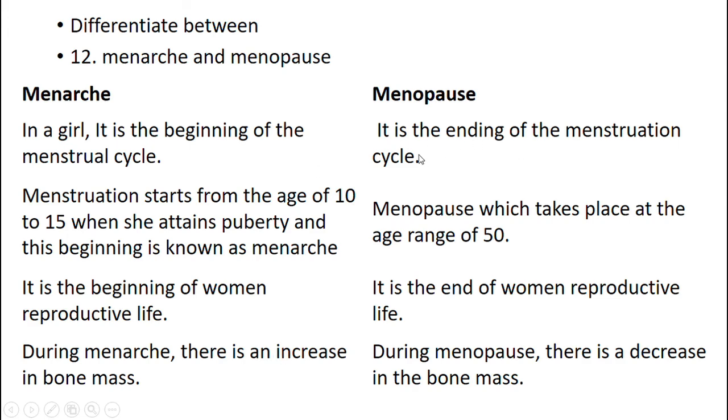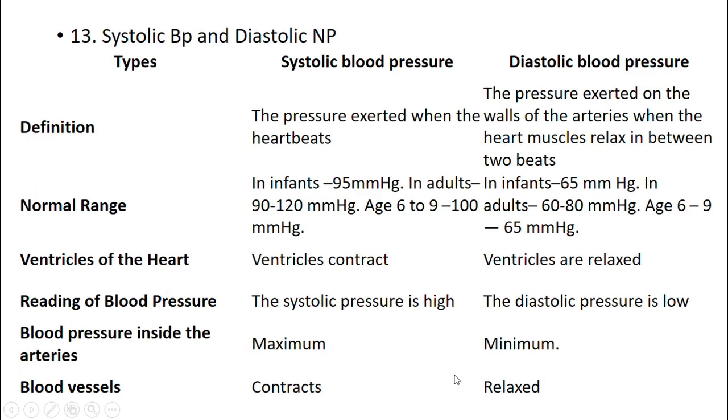Menopause is the ending of the menstrual cycle. Menopause takes place at the age of around 50. It is the end of women's reproductive life, and during menopause, there is a decrease in the bone mass.